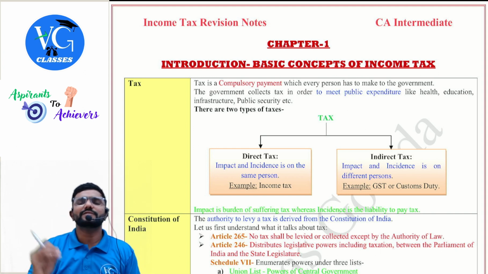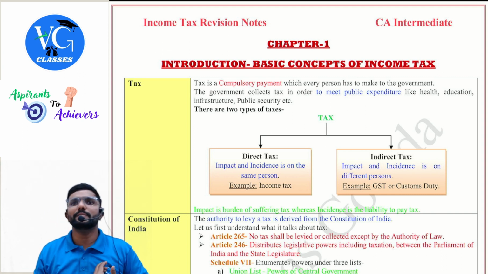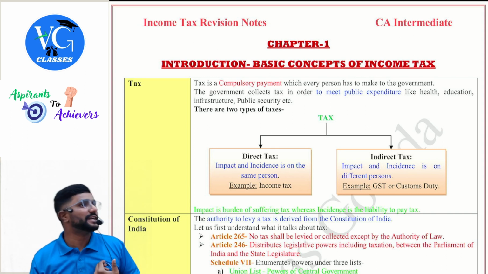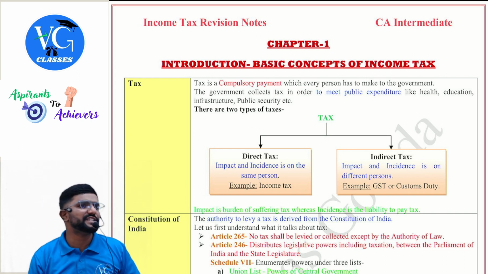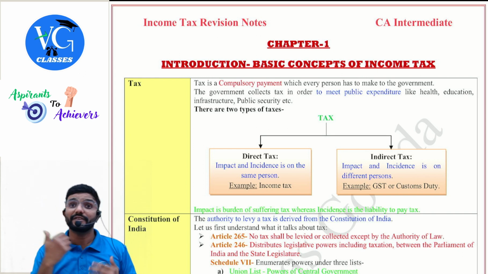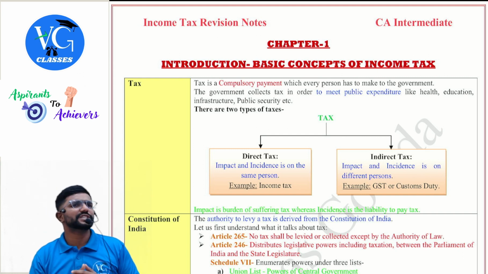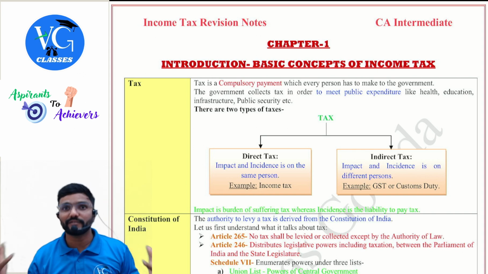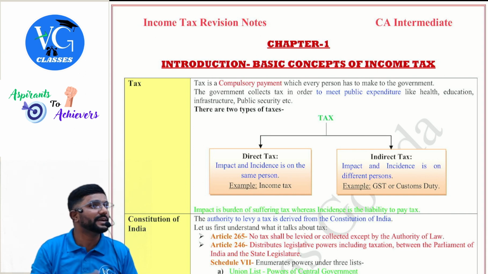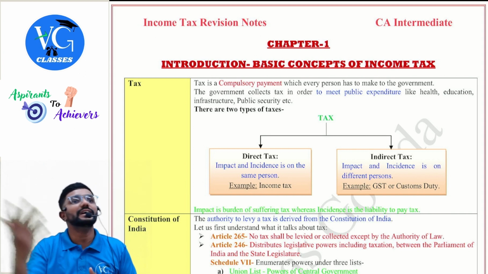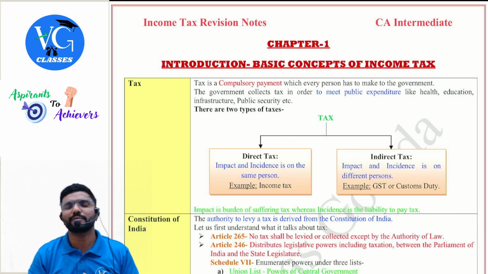First of all, what is tax? Tax is a compulsory payment which every citizen has to pay to the government, and it is our obligation. If I don't pay it, then I am punishable under law. Now, sir, why does the government collect taxes? For meeting public expenditure like health, infrastructure, defense. Defense is one of the major expenditures for any government, especially the Indian government. Or infrastructure or any government schemes and projects. Now you know a lot of things they are giving freely. From where do they give it? Are they giving it from their pocket? No, they put their hands into the people's pockets, collect it in the form of taxation, and then give it to the other part of the people, whoever might be in need of government support.